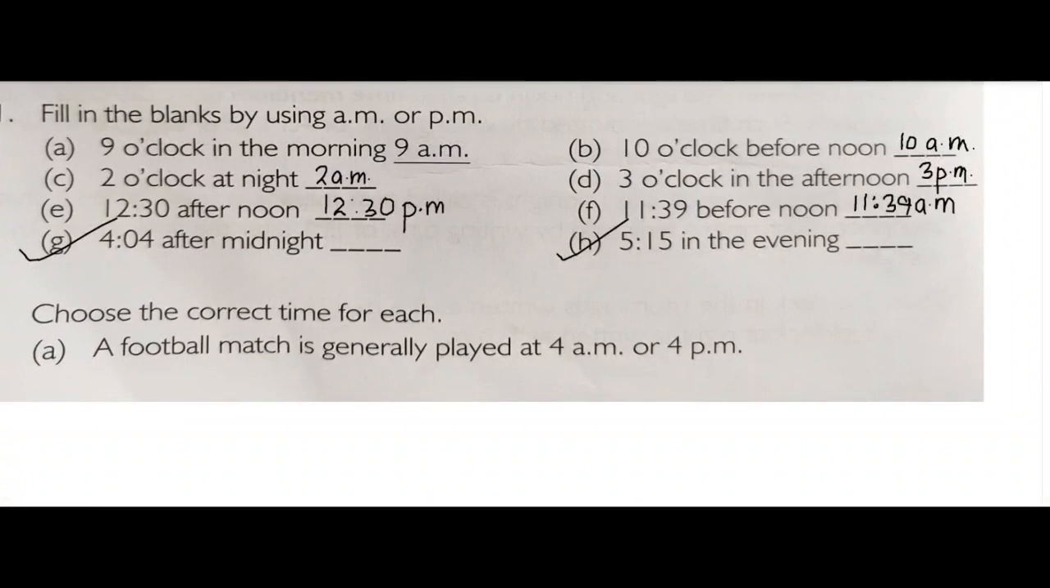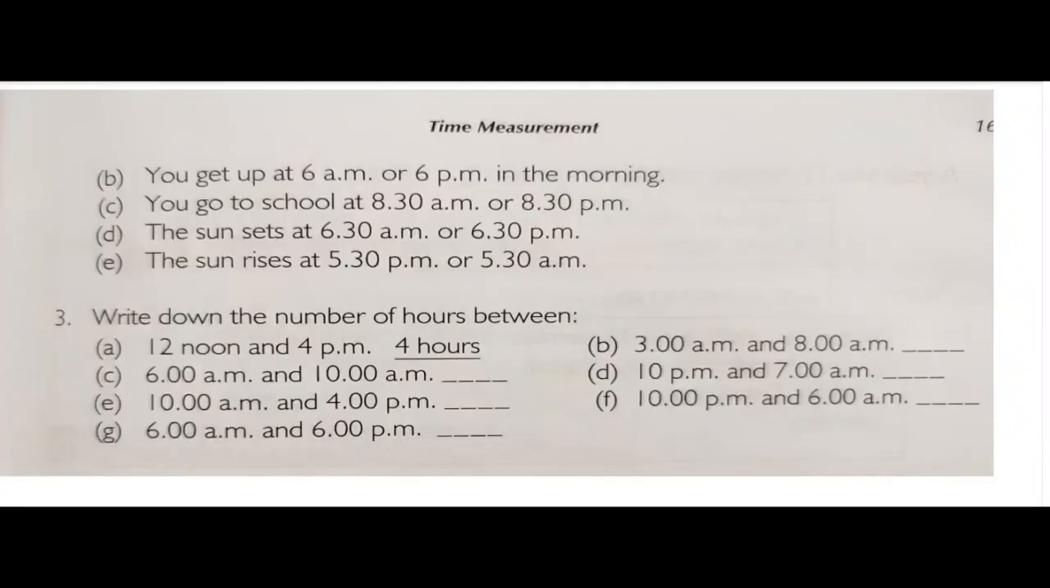A football match is generally played at 4 AM or 4 PM. A football match is generally played at 4 PM. Next, you get up at 6 AM or 6 PM in the morning. You get up at 6 AM, because 6 PM means it's in the evening. You go to school at 8:30 AM or 8:30 PM. You go to school at 8:30 AM. The sun sets at 6:30 AM or 6:30 PM. The sun sets at 6:30 PM. The sun rises at 5:30 PM or 5:30 AM. The sun rises at 5:30 AM.